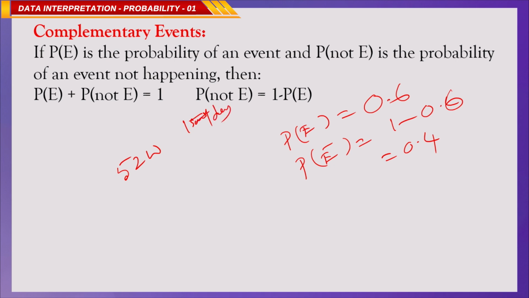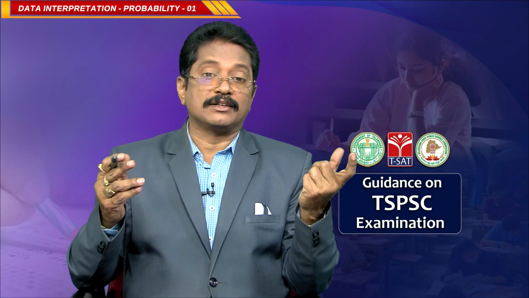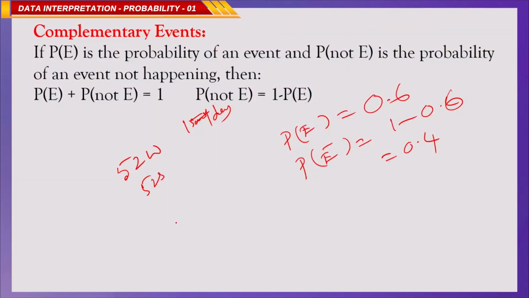From 52 weeks we have 52 Sundays. The extra day may be any one of the weekdays: Monday, Sunday, Tuesday, Wednesday, Thursday, Friday, Saturday. There are 7 possibilities. The favorable outcome is 1, the total outcomes are 7, so the probability is 1 by 7. So, we can say getting 53 Sundays in a year is 1 by 7. Now consider that a general year has 365 days, which is 52 weeks and 1 day.